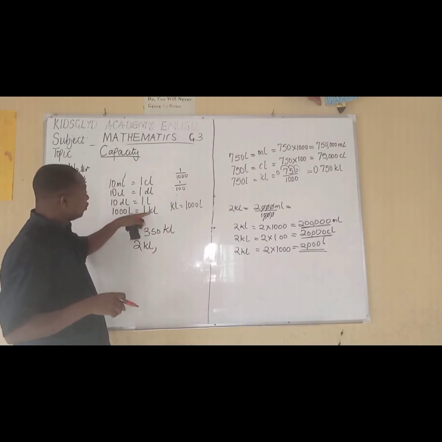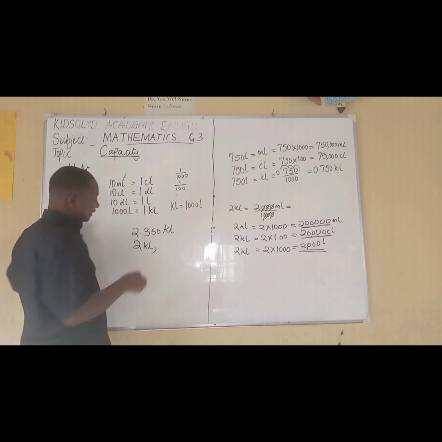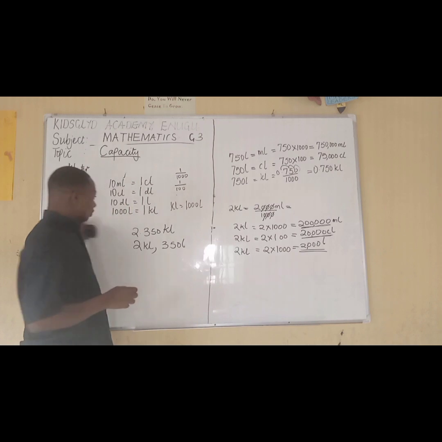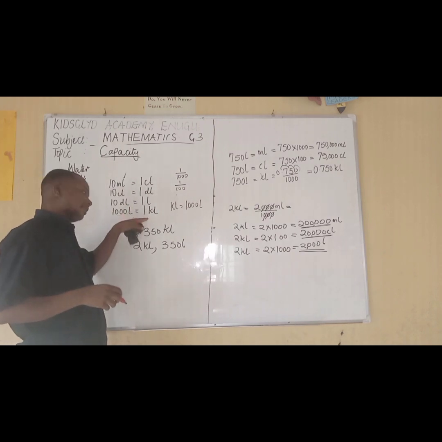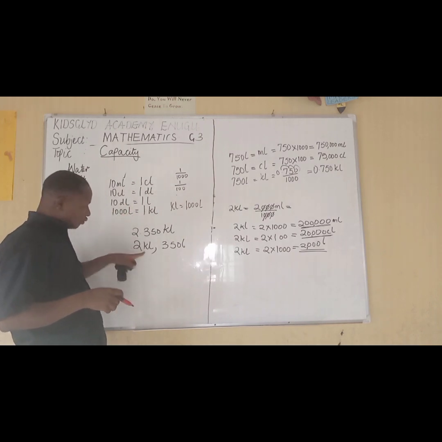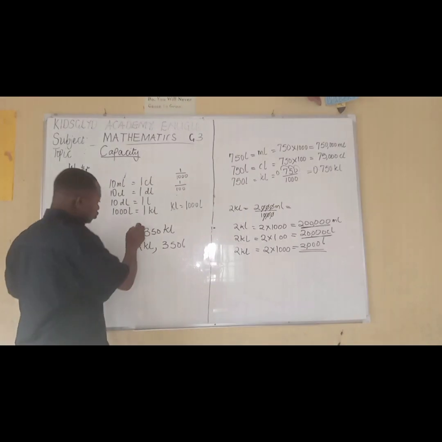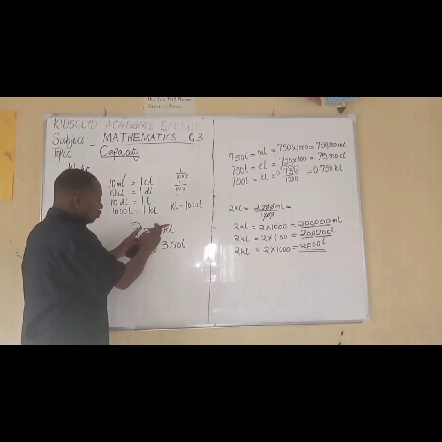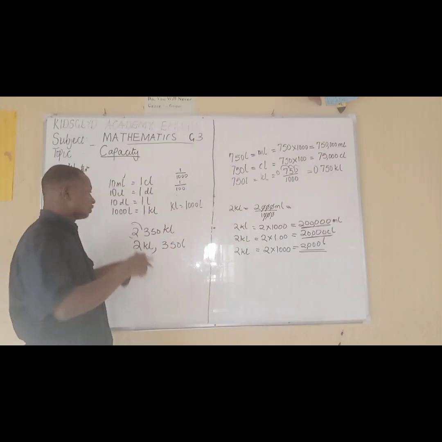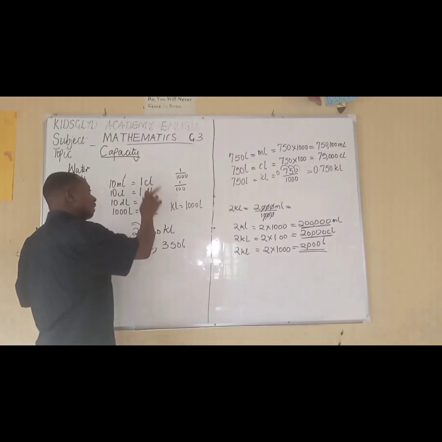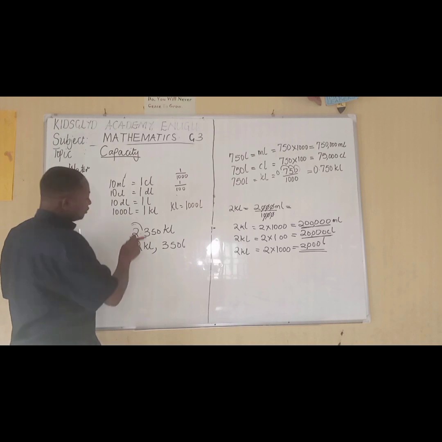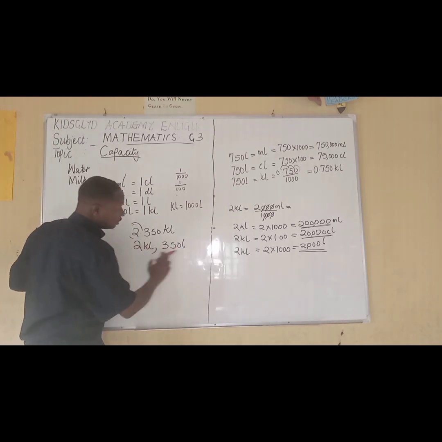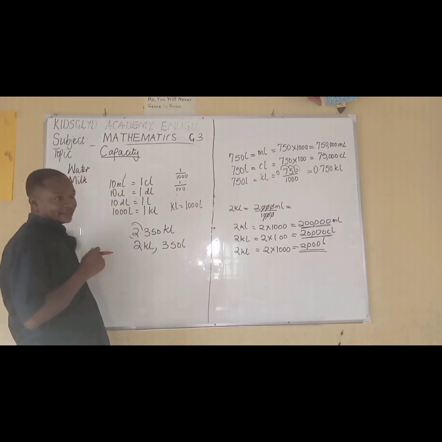After kiloliters, the one next to kiloliters is liters, so 350 liters. Once you are done with the kiloliter, you take the one that belongs to it, because this 2 here is the whole number. So this 2 is the main kiloliter. The one after the decimal point is not the whole number, so it falls back to the one that is next to it. That means 2 kiloliters and 350 liters.